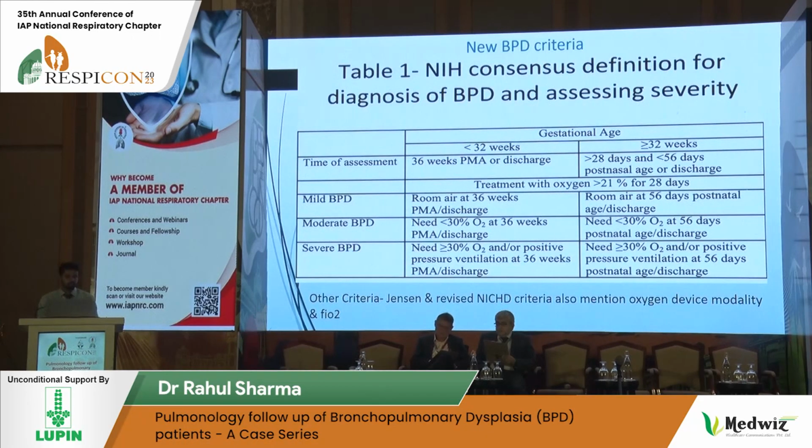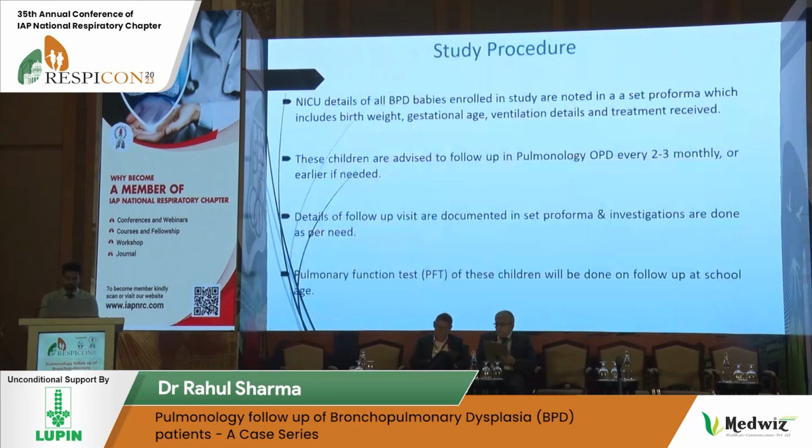So this is a table showing the new BPD criteria as per NIH, which we use for the diagnosis of BPD at our center. The NIH criteria take into account the gestational age and the FiO2 requirement to grade the severity of BPD. There are some other criteria also, used by Jensen and the revised NICHD, which also take into account the oxygen device modality, but the most popular nowadays is the NIH criteria.